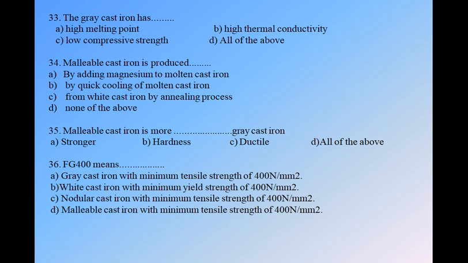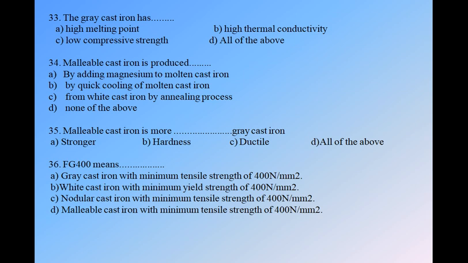Next, malleable cast iron is produced: A, by adding magnesium to molten cast iron, B, by quick cooling of molten cast iron, C, from white cast iron by annealing process, and D, none of the above. Option C is correct: from white cast iron by annealing process we get malleable cast iron. Adding magnesium to molten cast iron gives ductile cast iron only, so option A is not correct. Quick cooling means the hardening process, and we don't do a hardening process in cast iron. We only do the annealing process to get malleable cast iron from white cast iron. So option C is correct.